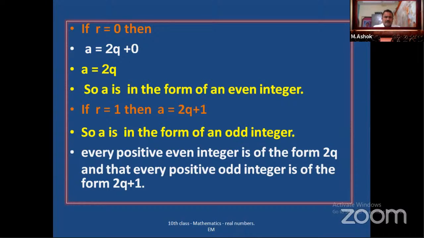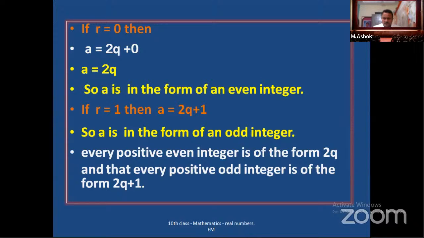So alternately, even numbers and odd numbers will come. So 2q is an even number, so if I add 1 to this one, 2q plus 1 is clearly an odd integer. So finally, we have proved every positive even integer is of the form 2q, and every positive odd integer is of the form 2q plus 1. So we have to prove like this.